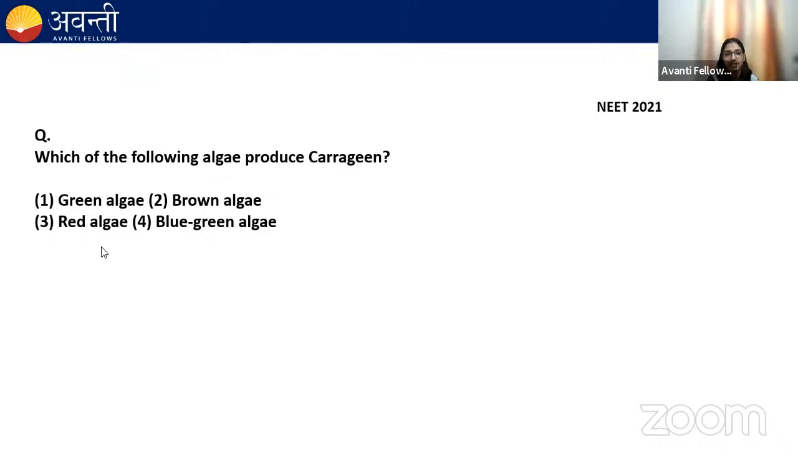Very good, Narsing. Student, they're asking which of the algae produce carrageen. Okay. Some of you have answered A, some of you have answered C. That means some of you have answered green algae and some of you have answered red algae. 50-50%. But the question is asking which of the algae produce carrageen. I've just told you.